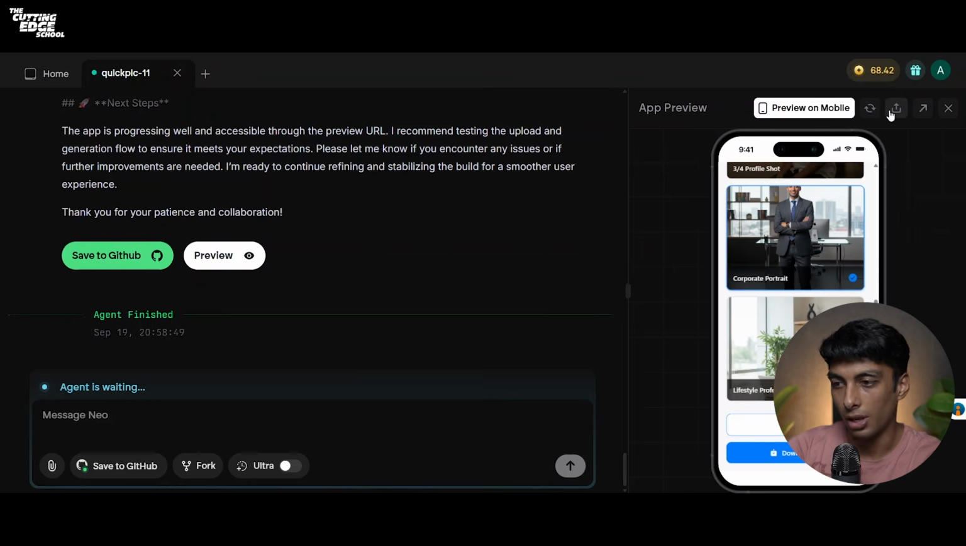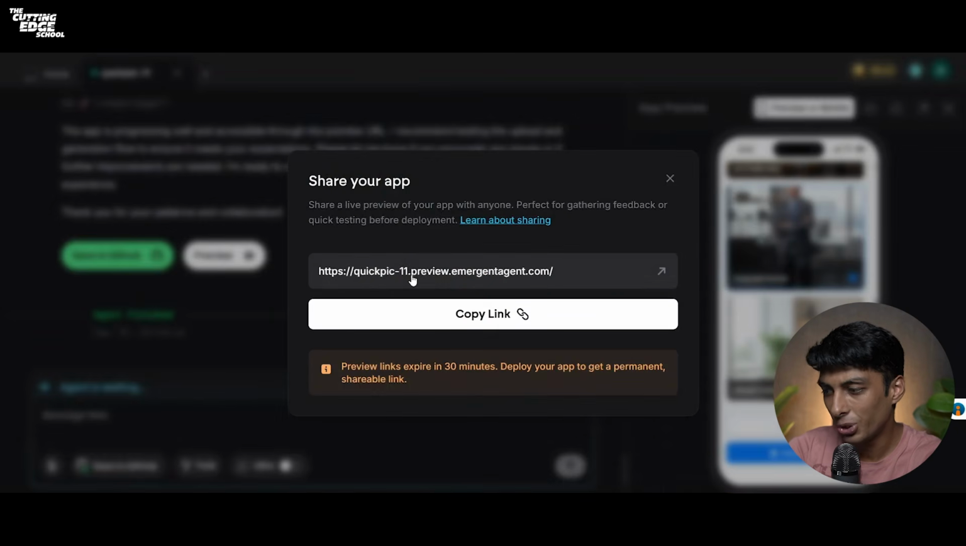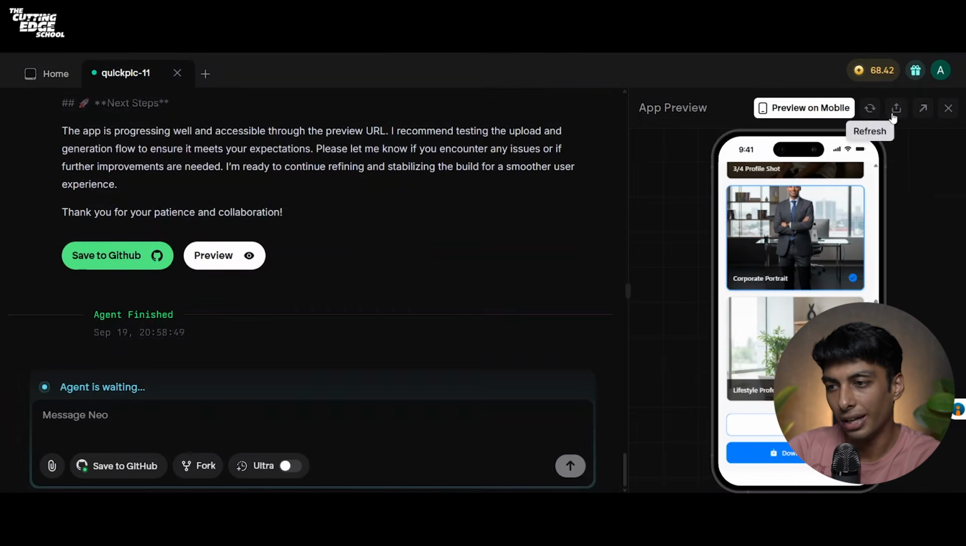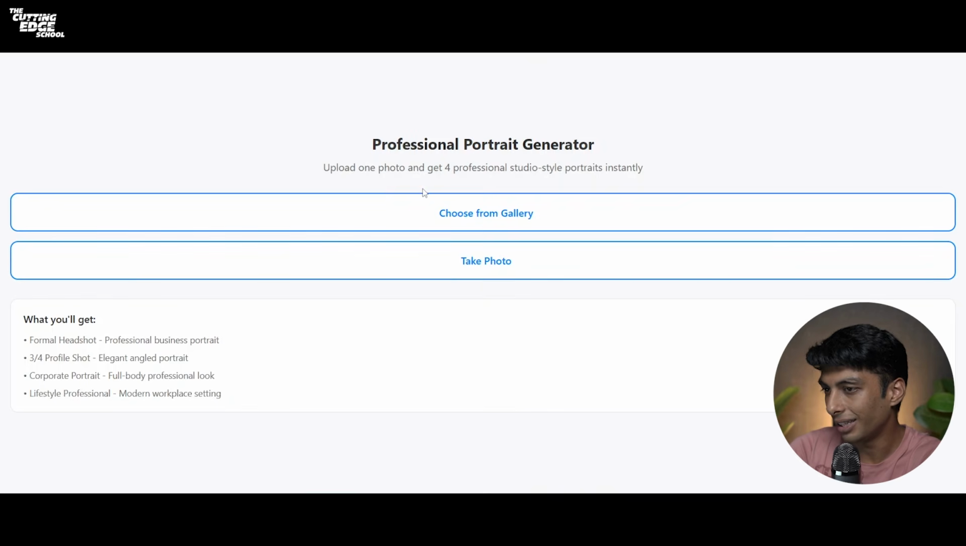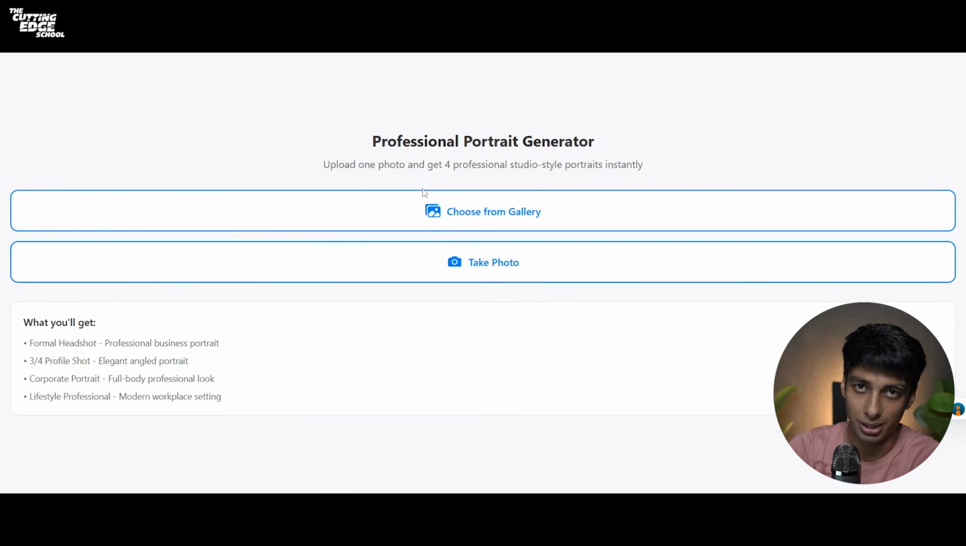So now you can also see that I get an option to share it, which is an https preview.emergent.com link. I can copy this link, share it with everyone. I also get to open it in a new tab. And here you can see that this is my website for my Emergent. So along with app, you also get a website.